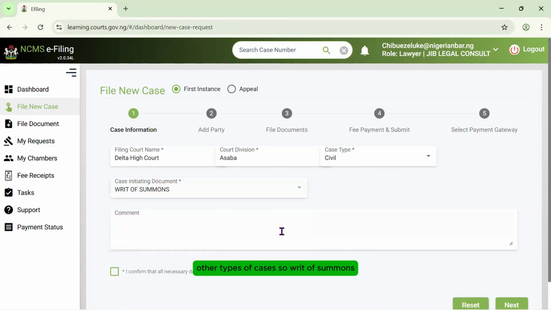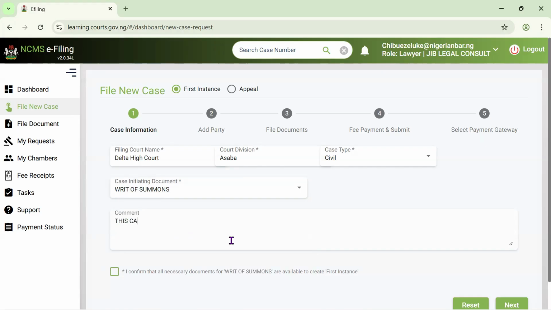So writ of summons. Now the comment space is usually for cases that have already been initiated. Maybe there is a case already in court, and you're bringing a sister case that you would need to consolidate. You need to state clearly that this case has a sister case in suit number that. That is all you need to state here. So let me type it.